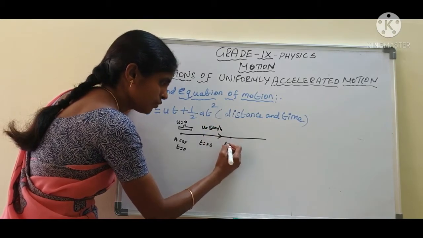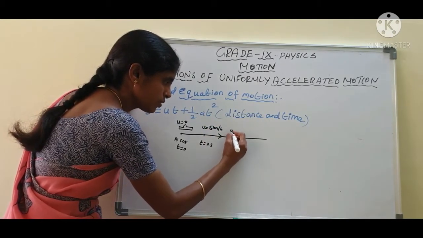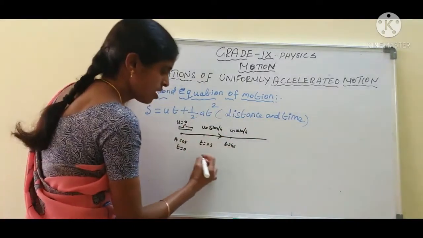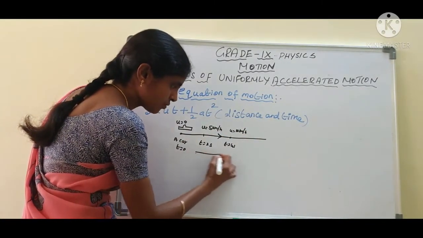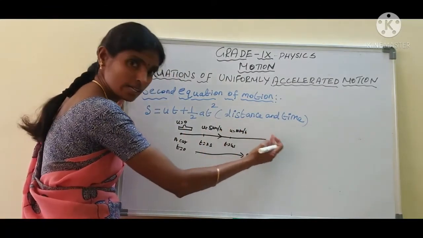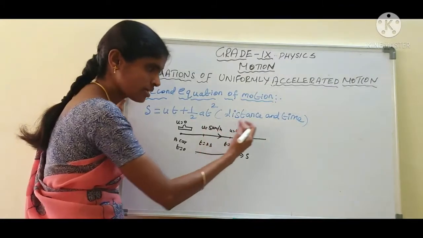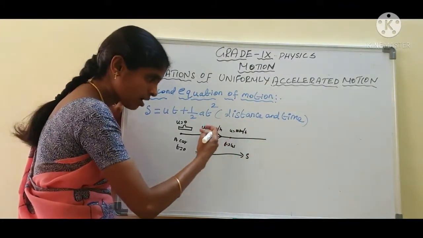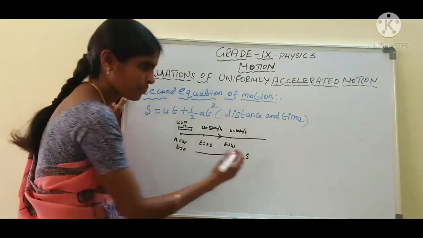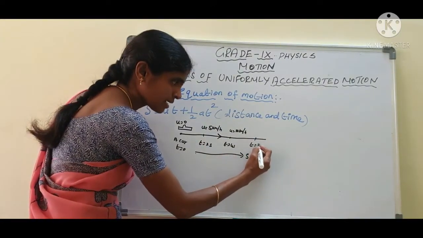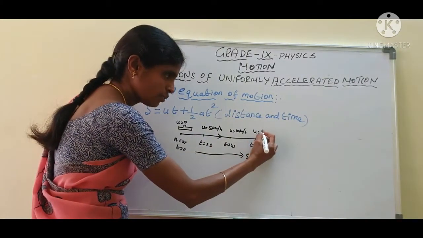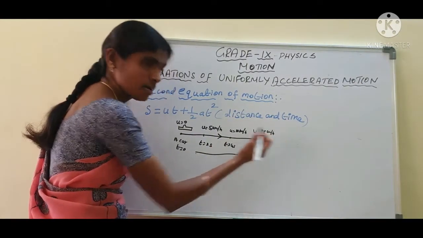At t equal to 4 seconds, v equal to 10 km per hour. What is the displacement of the object? How much distance is covered by the car in a particular time? At t equal to 6 seconds, v equal to 15 km per hour.